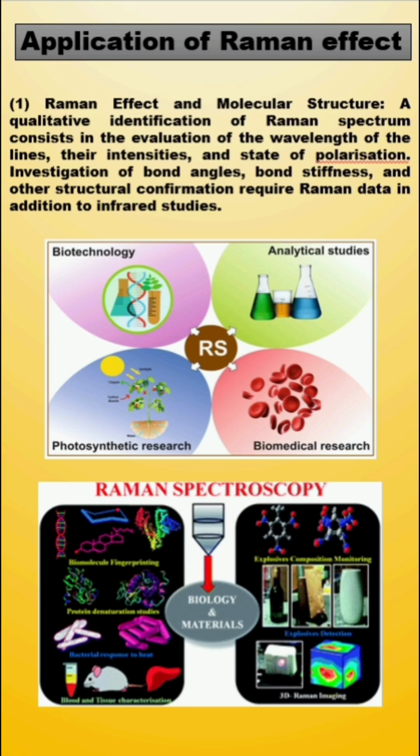There are several applications of Raman effect. First and foremost application is to identify the molecular structure of a substance. A qualitative identification of Raman spectrum consists in the evaluation of the wavelength of the lines, their intensity and state of polarization. By investigating, we can find bond angles, bond stiffness, and other structural conformation from Raman data regarding any substance.